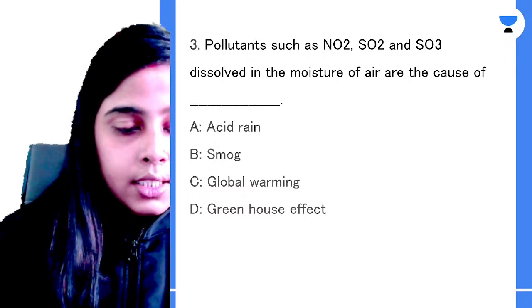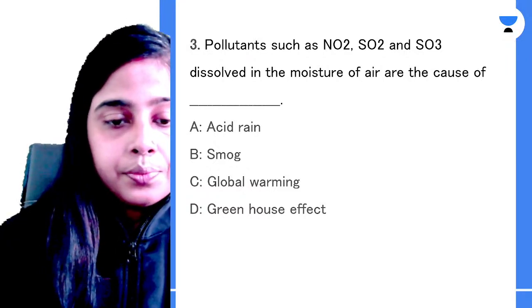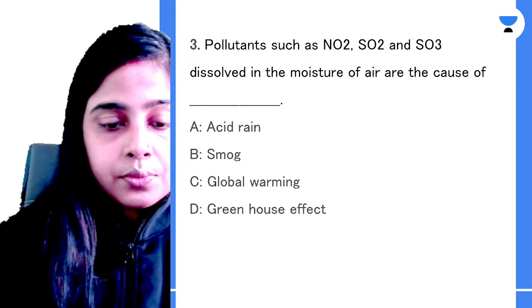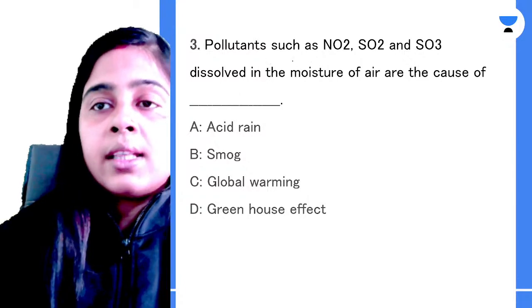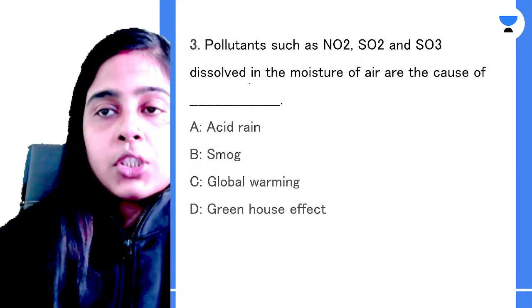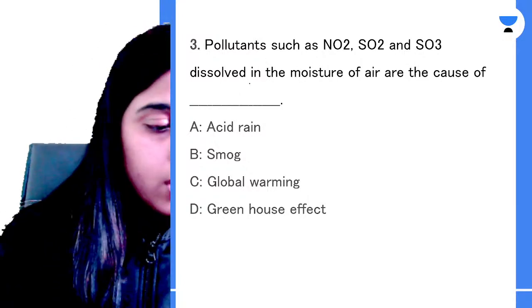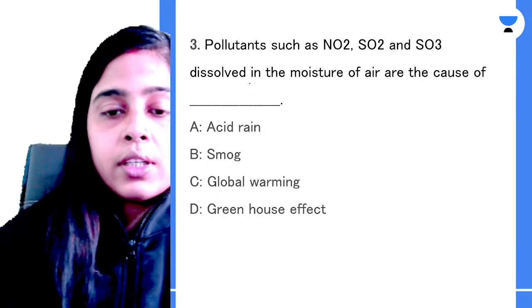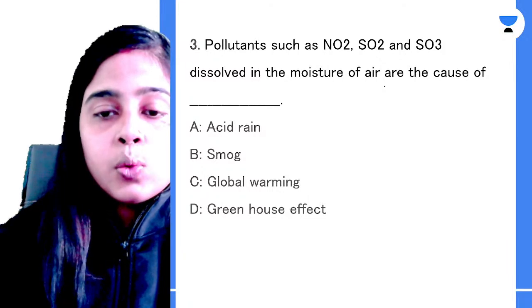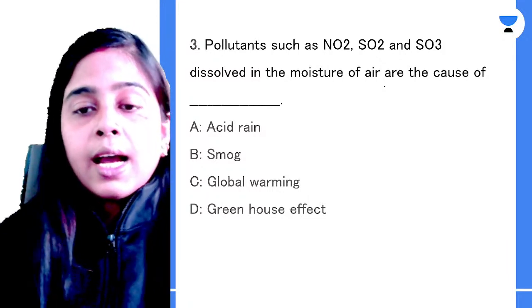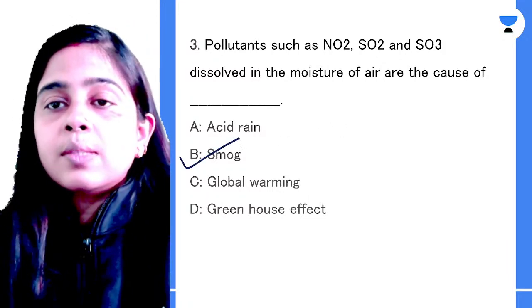So try to answer it, everyone. Okay. So when these pollutants dissolve in the moisture of air, they will cause soot laden fog. They will cause dark, thick dust and soot laden fog, and this is forming smog.